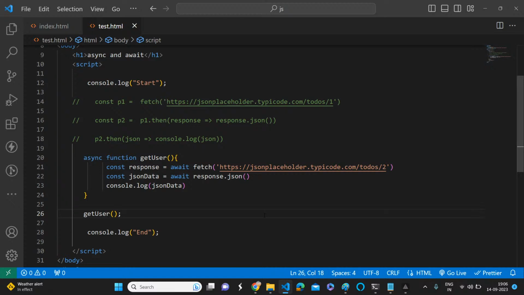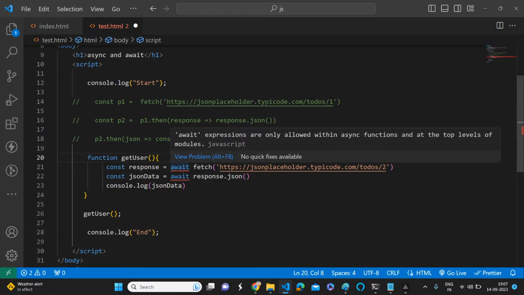Yes, sir. So now let's see if I remove this async keyword, what will happen? Error, sir. Showing an error. What is the error? Just read it out. Await expression only allowed within async function. Await expressions are only allowed within asynchronous functions and at the top level of modules.